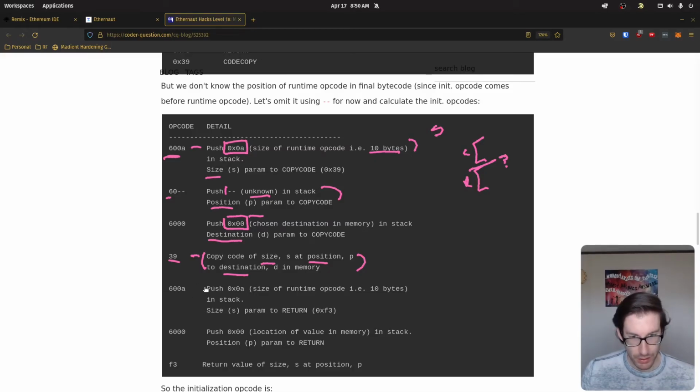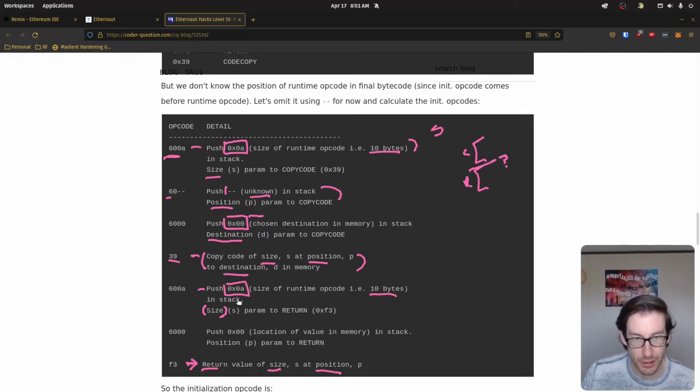After that, we're going to do another push, and the reason we're doing these is because we need to meet the requirements of the return. Because remember, we need to return where this is located, so we then can hit off of it and keep executing in the contract. So this return needs 2 parameters. It needs the size, so how big is the value that we're returning, and where is it located? Those are the 2 things that we need, and that's what we're going to provide here. So we're going to push the size. How big is this thing? Well, it's going to be 10 bytes. Remember, that's how big it's going to be, so it's going to be the same as above.